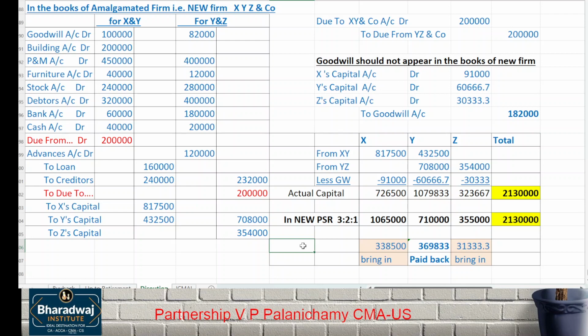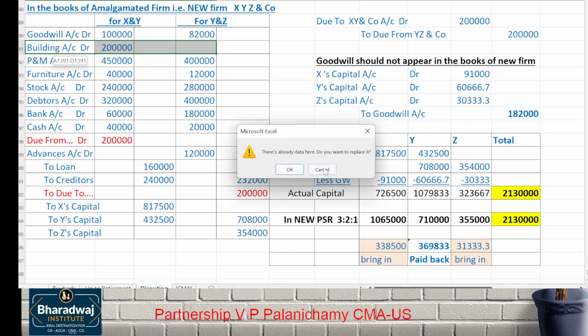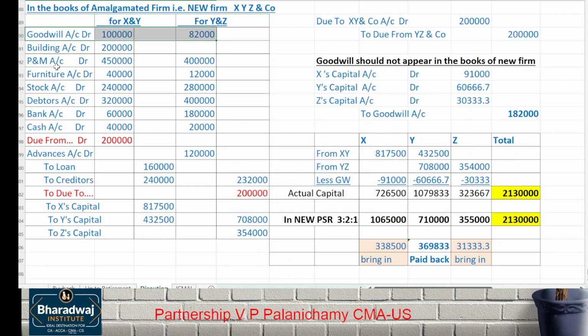Wait. I'm not going to do the balance sheet. That will again take time. Capital will be how much? 21 lakh 30. Goodwill will not come in the new balance sheet. What will not come? Goodwill will not come. Building, yes, 2 lakhs. Plant and machinery, you will add and put. Furniture, stock, debtors, cash, bank, everything you can add and put like that.